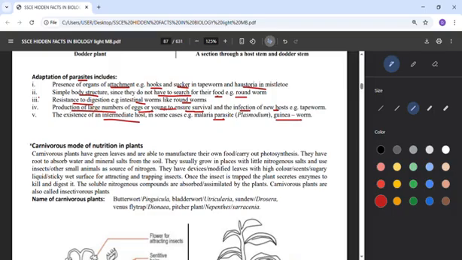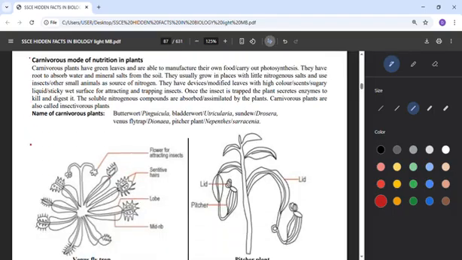Now we also have what we call carnivorous mode of nutrition in plants. When you hear carnivorous plants, these ones have green leaves and are able to manufacture their own food. They carry out photosynthesis. They have roots, using the root to absorb water and mineral salt from the soil. They usually grow in places with little nitrogenous salt, and they will use insects or other small animals as a source of nitrogen. That's why we call them carnivorous plants. Once they take the insects, they will get nitrogen from it.